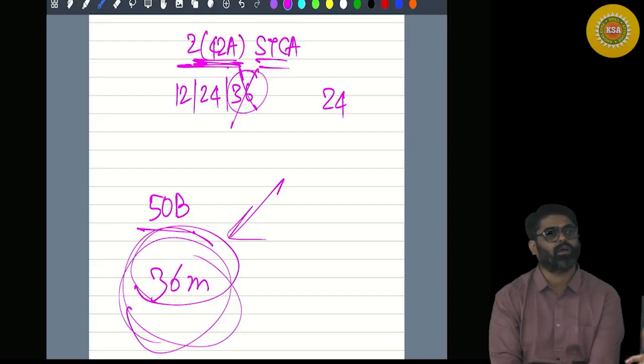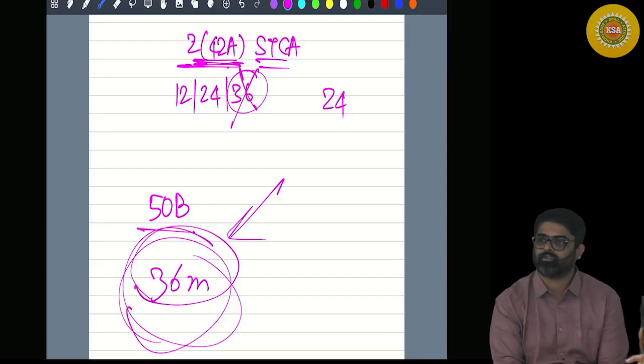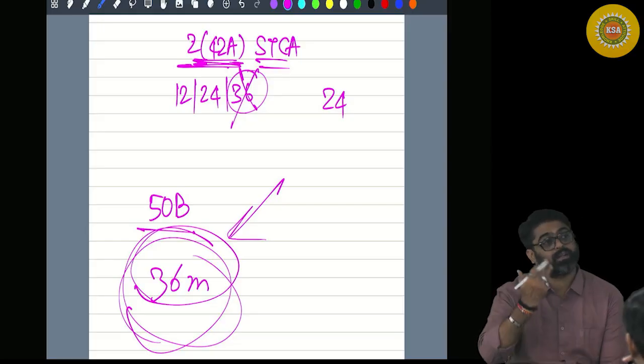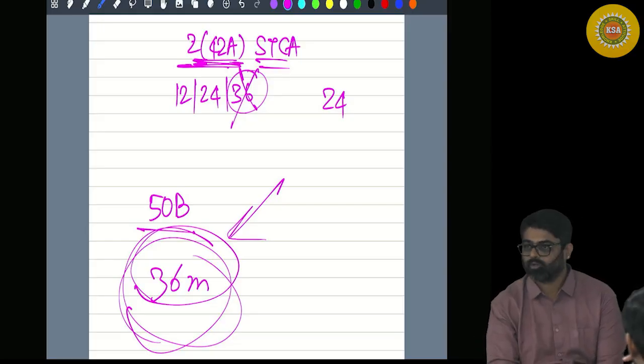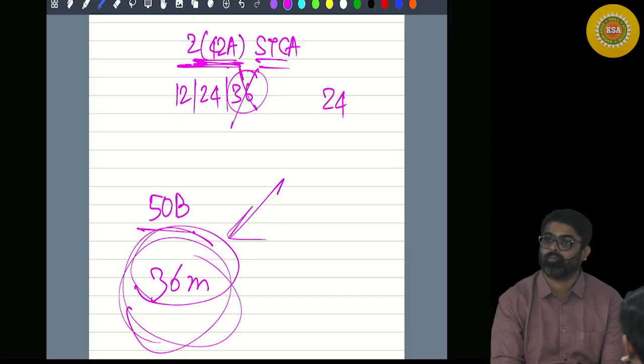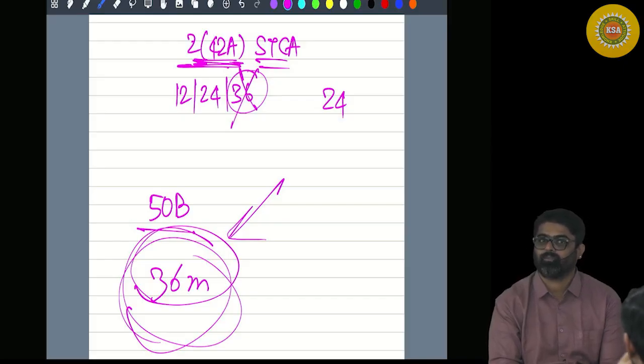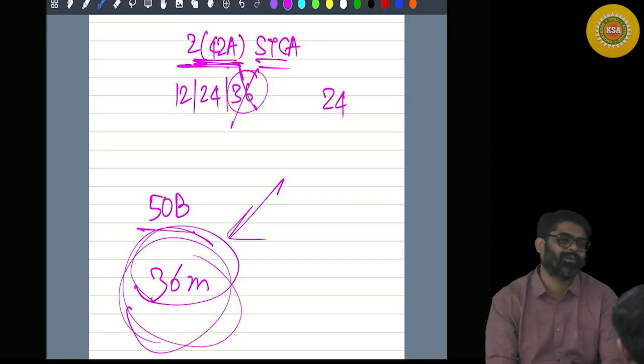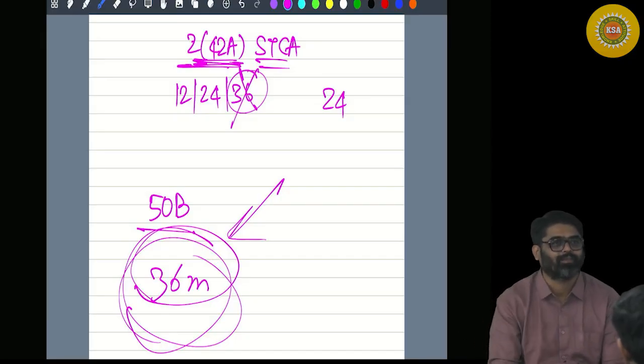If it is less than 36 months, it is short term. Will indexation be available? Not available. More than 36 months, long term, will indexation be available or not? If the transfer takes place prior to 23rd July, the indexation will not be available. Then also it was not available. Forget about now.